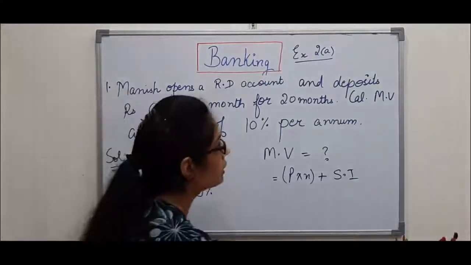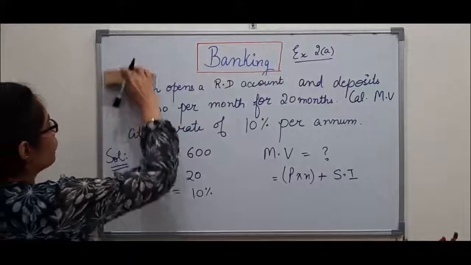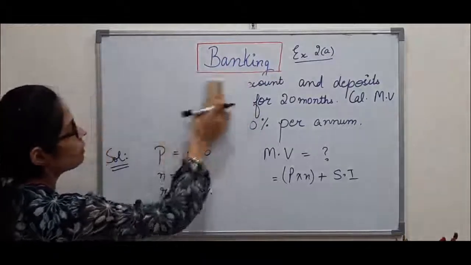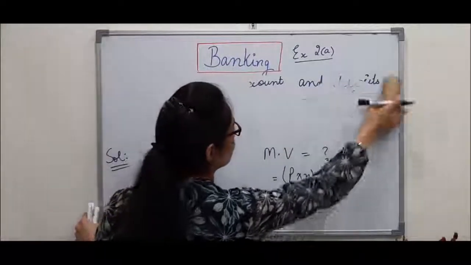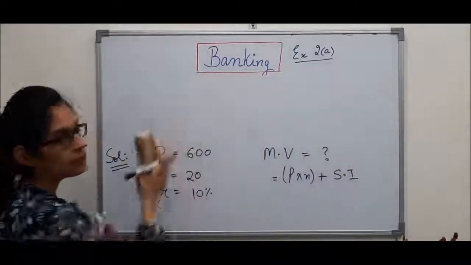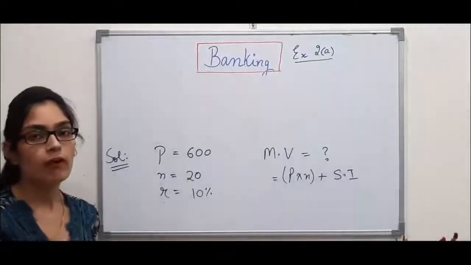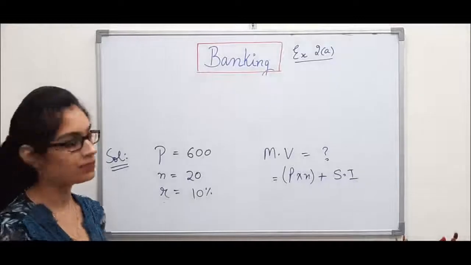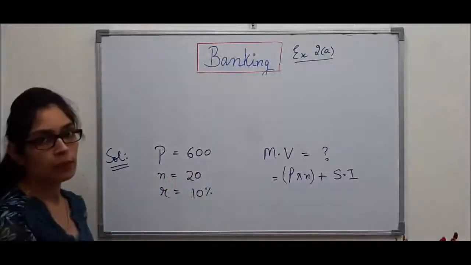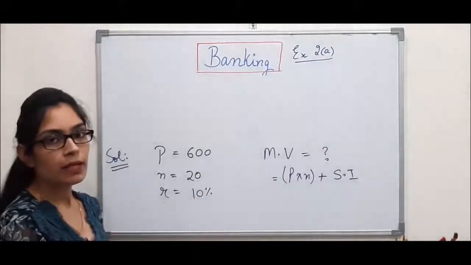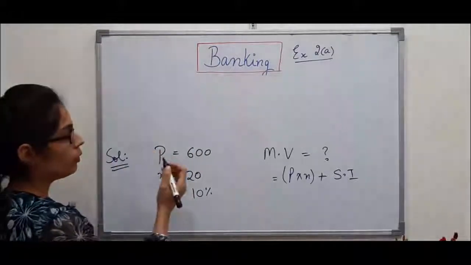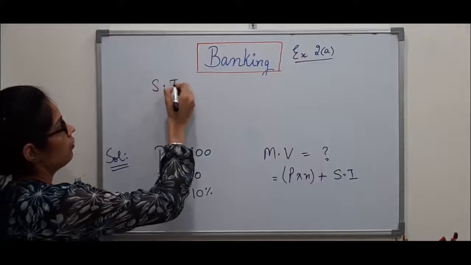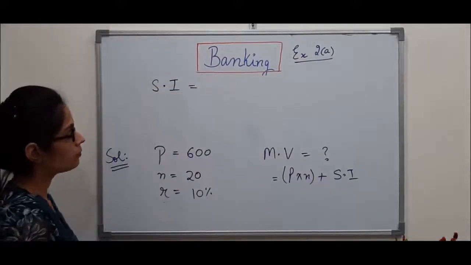So for simple interest, we will calculate it by using the formula which we have discussed just now. See, banking is very easy. Only one formula you have to use in the entire chapter, but sometimes your calculations may get complex because these terms may be very big. So just make sure your calculations won't go wrong because sums are very easy. So let's see what I will get as the simple interest.